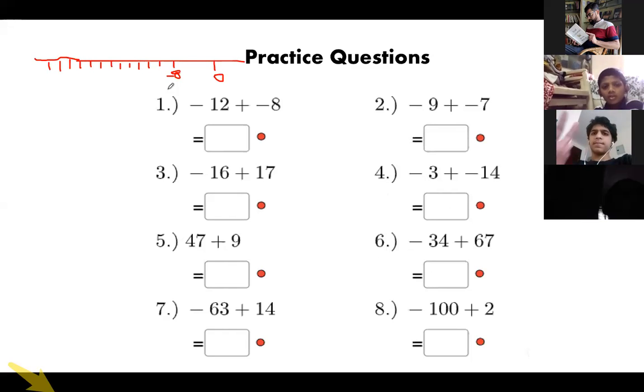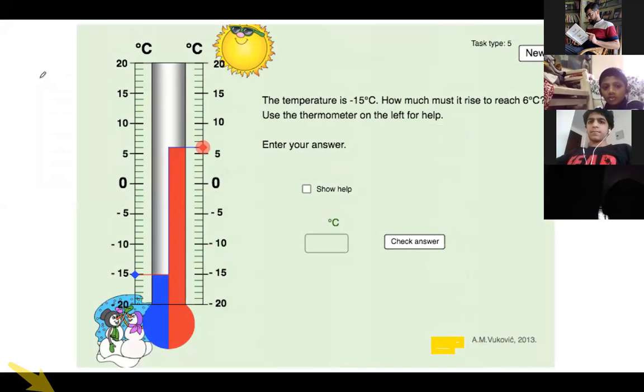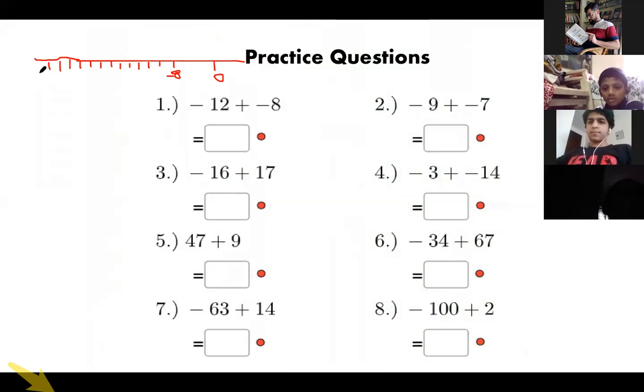I'll reach here. Now which number is this? This was minus 8, minus 9, minus 10, minus 11, 12, 13, 14, 15, 16, 17, 18, 19, 20. So I'm getting minus 20 over here. Understood? The answer is minus 20. So what rule do you have to remember? When two minuses are there, you have to add the numbers and put a minus sign. Minus minus is plus, plus minus is minus.